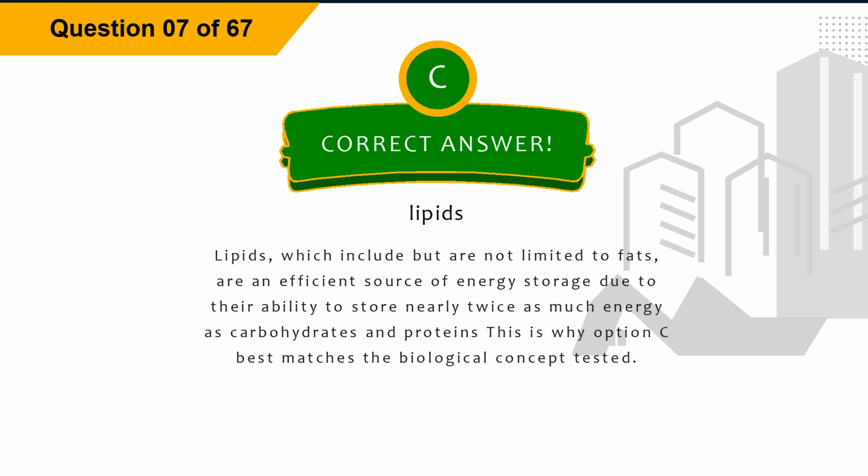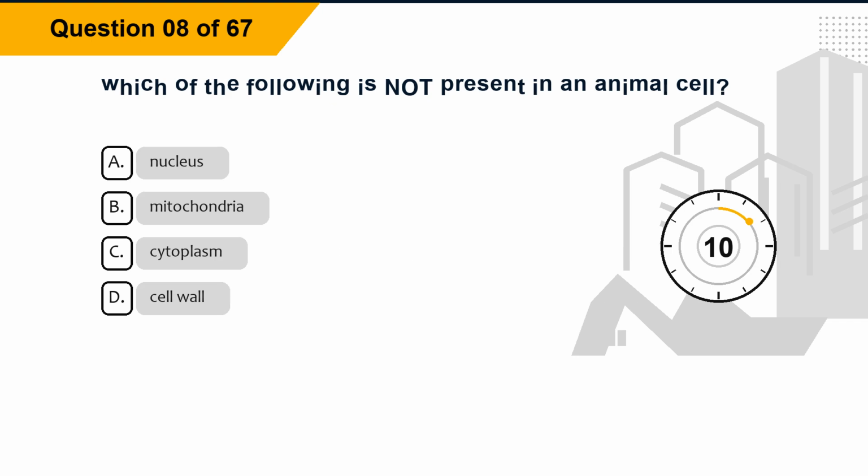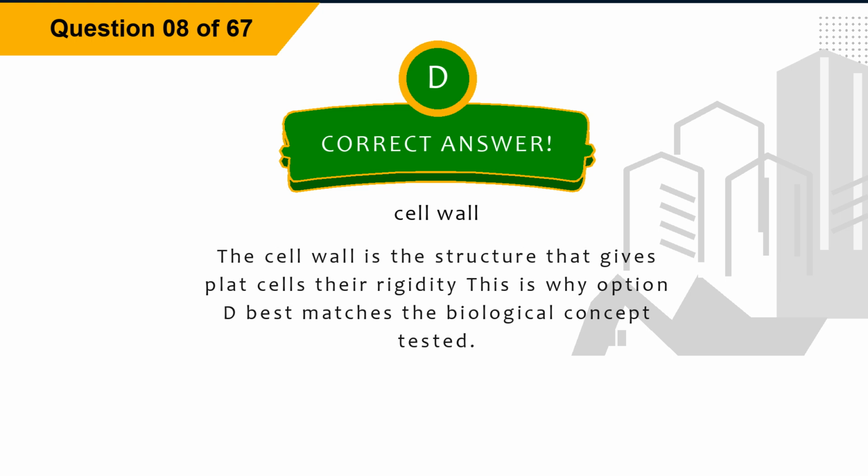Explanation. Lipids, which include but are not limited to fats, are an efficient source of energy storage due to their ability to store nearly twice as much energy as carbohydrates and proteins. This is why option C best matches the biological concept tested. Question 8. Which of the following is not present in an animal cell? Option A, nucleus. Option B, mitochondria. Option C, cytoplasm. Option D, cell wall. The correct answer is option D, cell wall.